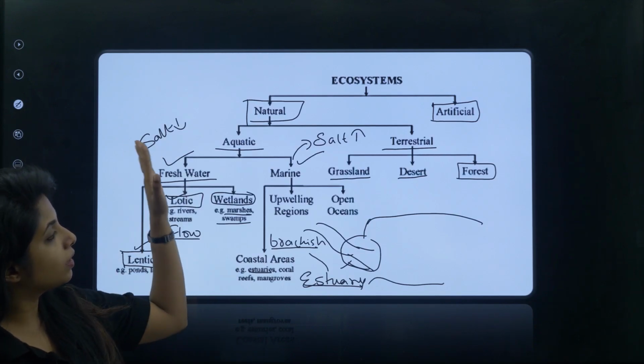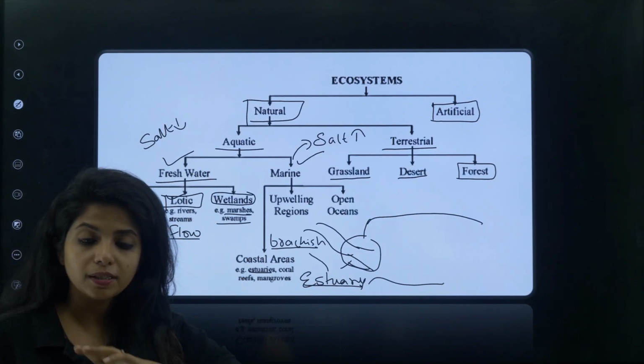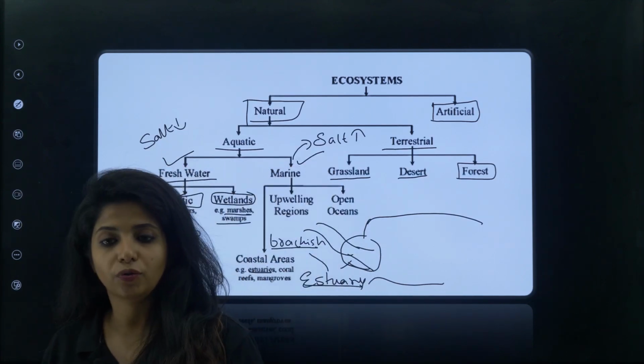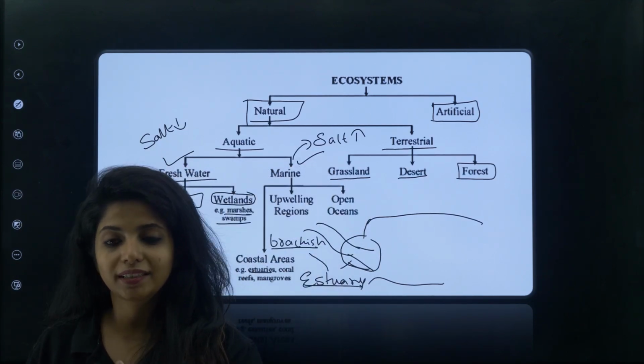So this is the thing about natural. Okay, so natural ecosystem is something that is naturally there. We have not done anything for it to get sustained over there. Okay, at least we should not deteriorate it. That is the only thing.